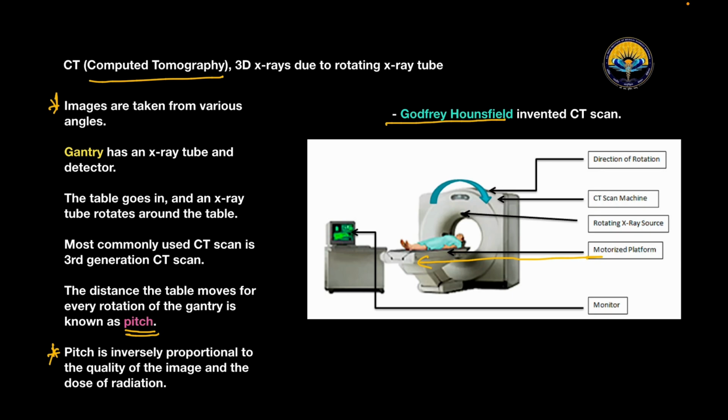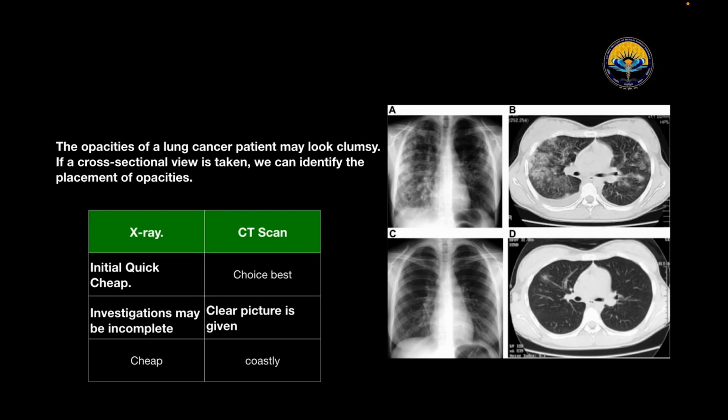So why are we using CT scan? Is it better than X-ray? Let's discuss the difference between X-ray and CT scan. X-ray is the initial mode of investigation which is quick and cheap, while CT scan is the choice and best. In X-ray, the investigation may be incomplete, and in CT scan, it can give a clear picture of the pathology. X-ray is cheap while CT scan is costly. But yes, because of the clear picture, most of the time it is the investigation of choice.